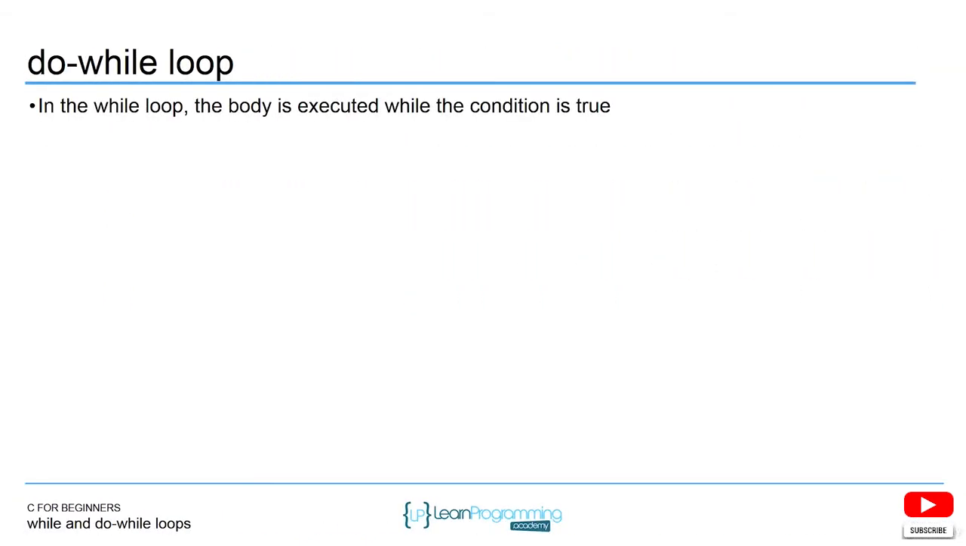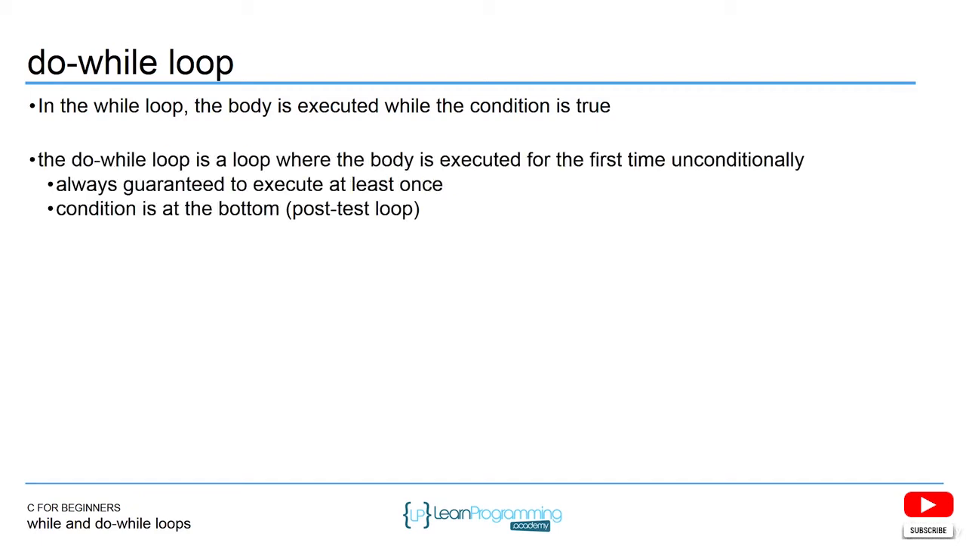A do while loop is a little different from the for loop and the while loop because it's considered a post-test loop. In the while loop, the body is executed while the condition is true. In the do while loop, the body is executed for the first time unconditionally, because the test is at the bottom. That means you're always going to execute the body at least once. It could be more, but always one. It's never 0, because the condition to test the exit is at the bottom. This is called a post-test loop. It's also called an exit-controlled loop.